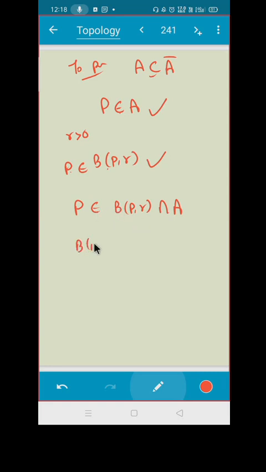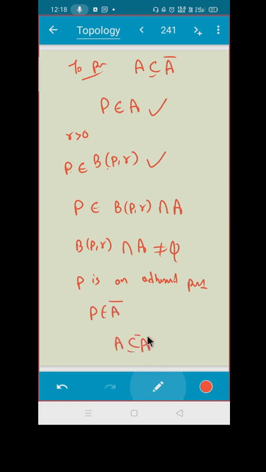That means BPR intersection A is non-empty. That means P is an adherent point. And the set of all adherent points is called closure. So P is in A closure. So A is a subset of A closure. Is that clear?